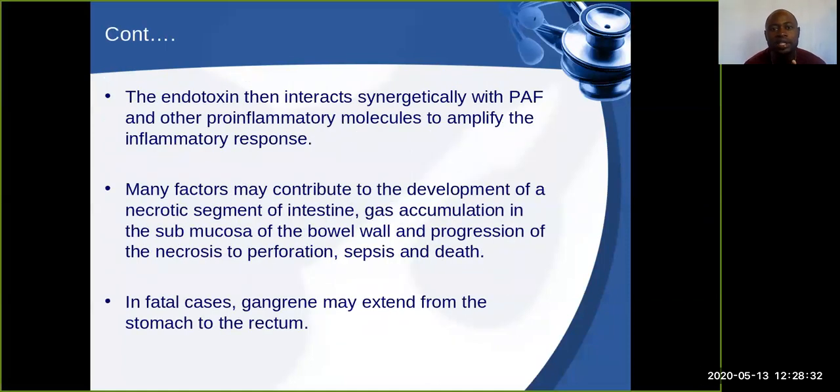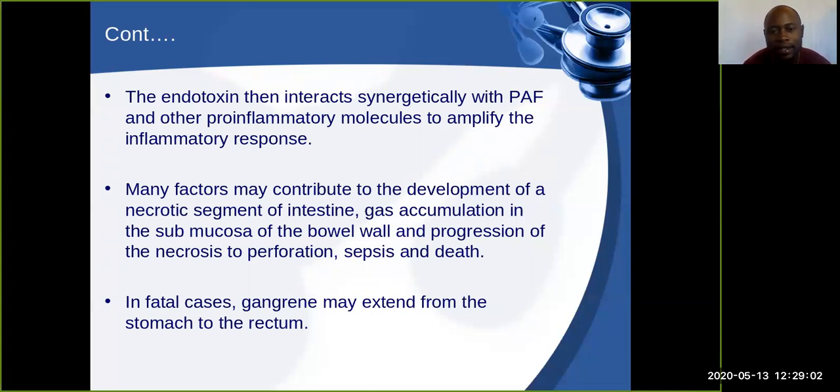So the endotoxins will interact with the PAF and the pro-inflammatory molecules. So once there's this interaction, which means the inflammatory response now has been what? It will speed up. Okay? So main factors may contribute to the development of the necrotic segment of the intestine. We look at gas accumulation in the submucosa of the bowel wall, and there will be a progression of necrosis due to the what? To the perforation, sepsis, and death.